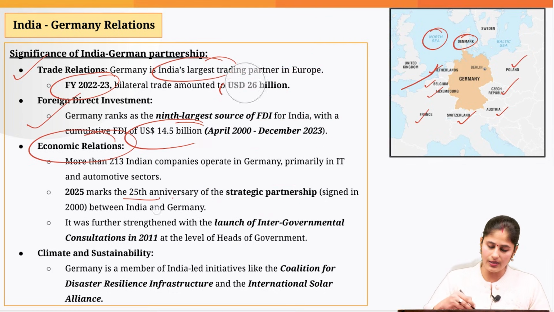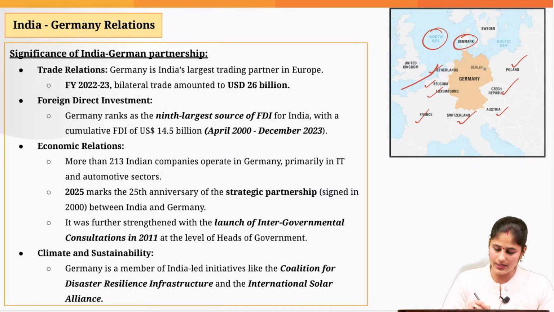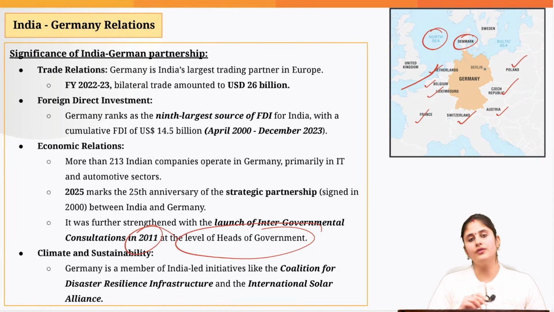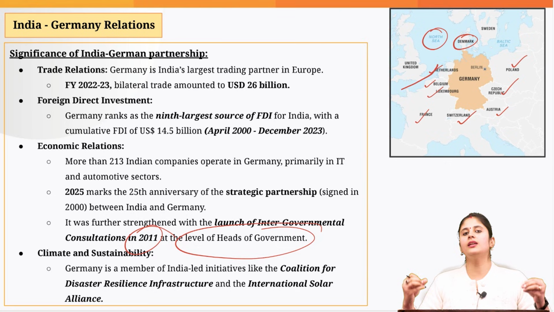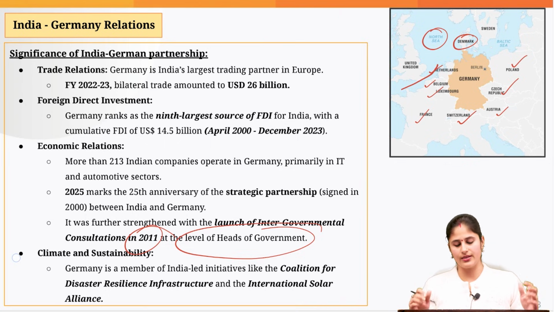Then to further strengthen the relation, the two countries launched the intergovernmental consultations way back in 2011 at the level of heads of government. So it basically implies that the heads of government would be meeting on a regular basis, and they would look into whatever contention is there between the two countries, and they would also strengthen their cooperation in other areas, for example in emerging technologies like AI, machine learning, quantum technology, etc.